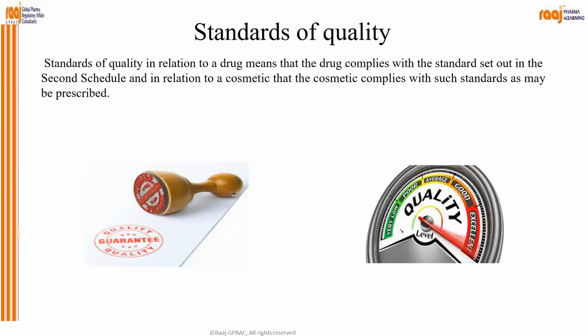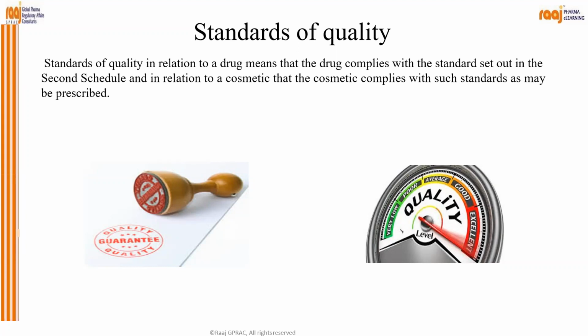Correct? So these are the standards like ICH, the International Council on Harmonisation. Those are also guidance documents, which define how you have to conduct the stability studies as per ICH Q1, and how you have to validate your analytical method as per ICH Q2.